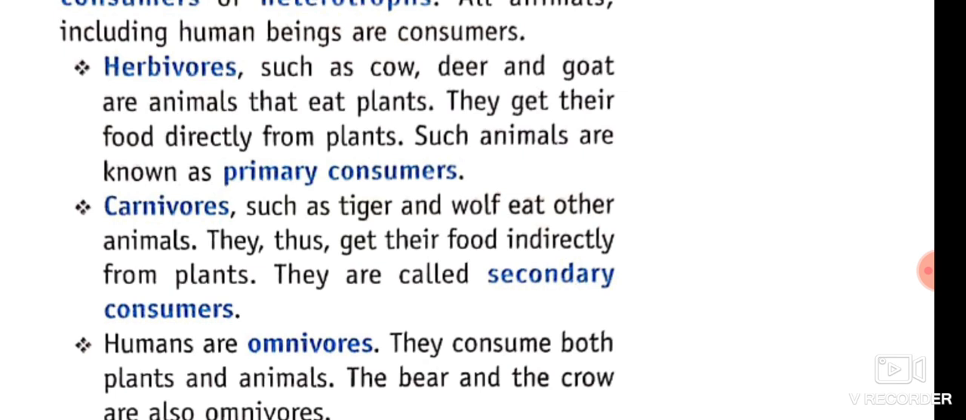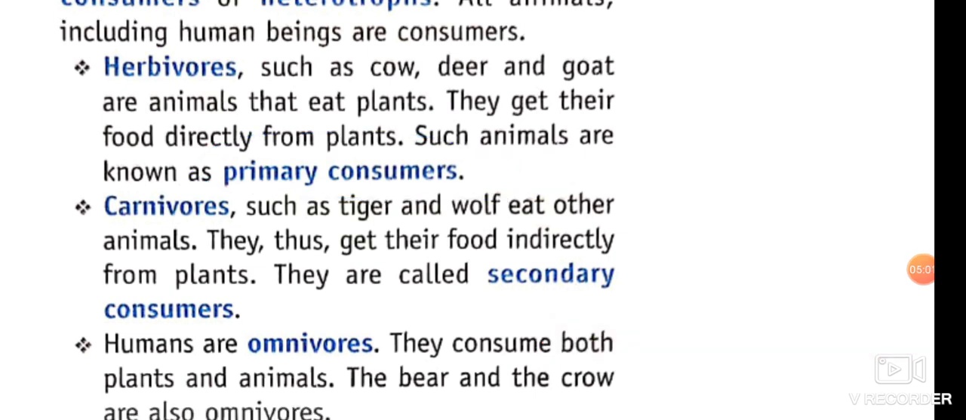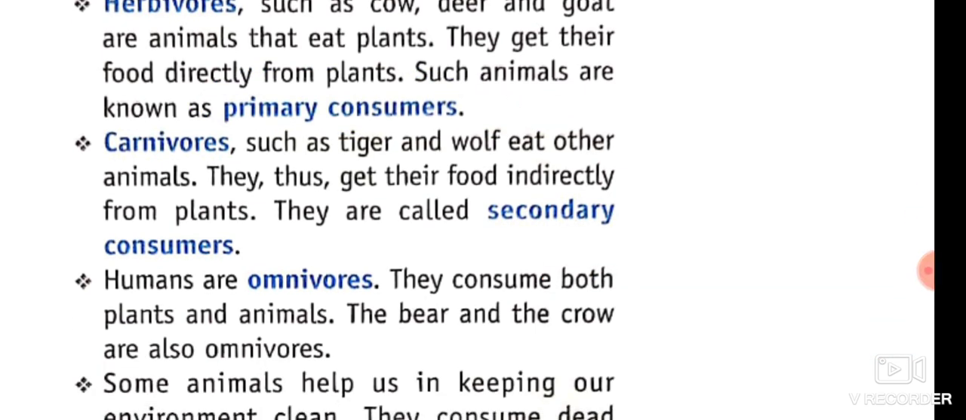They are called primary consumers. And the carnivores, such as the tiger and wolf, eat the flesh of other animals. That means they eat the flesh of other animals and they depend indirectly on plants. So they are called secondary consumers. Next are top carnivores. They are called tertiary consumers and they depend on other carnivores for food, like scavengers.